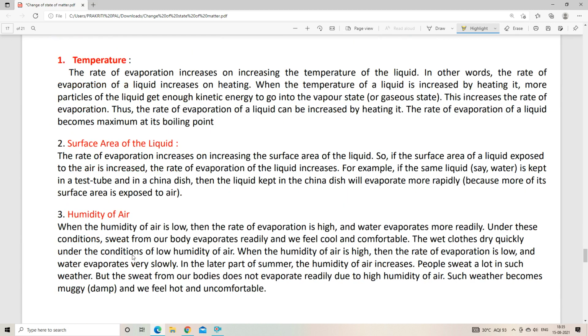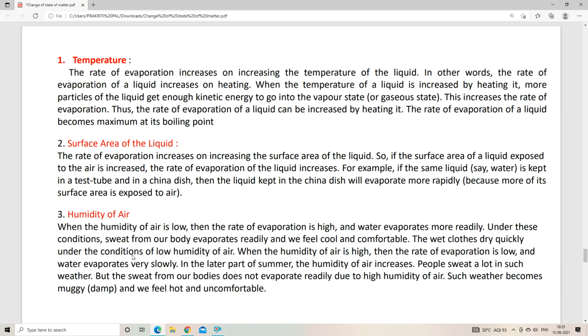First one is temperature. The rate of evaporation increases on increasing the temperature of the liquid. So there is a direct relation between evaporation and temperature. The rate of evaporation will increase if we increase the temperature of the liquid.